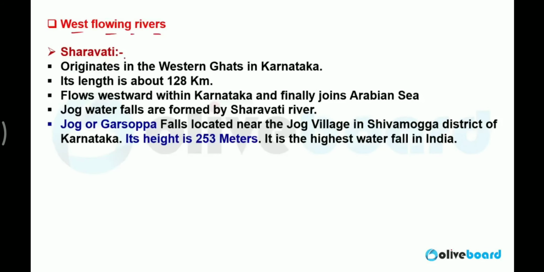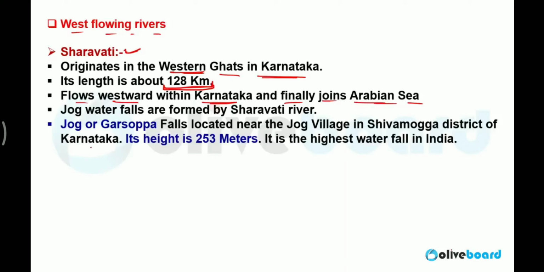West flowing river Saravati. It originates in the Western Ghats in Karnataka. Its length is approximately 128 km. It flows westward within Karnataka and finally joins the Arabian Sea. So this is a river which flows in Karnataka but falls in the Arabian Sea, not in the Bay of Bengal.